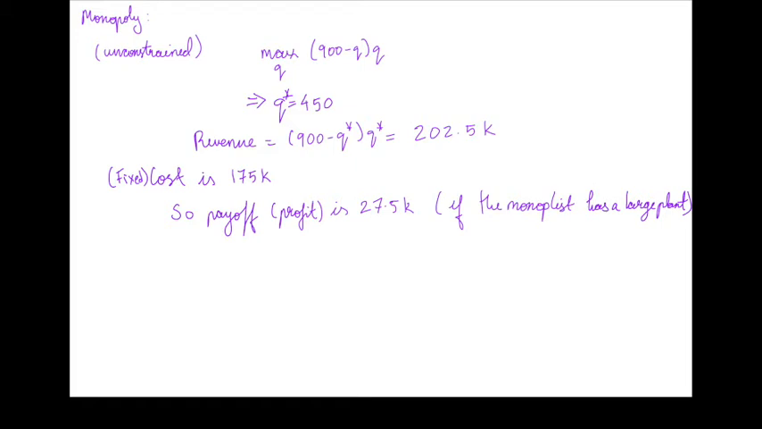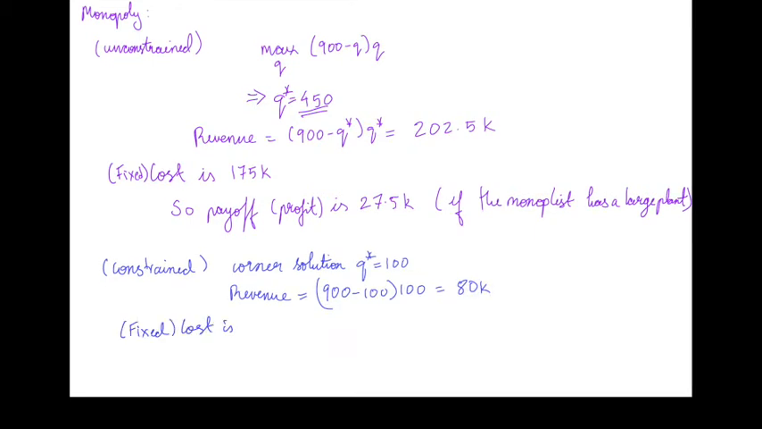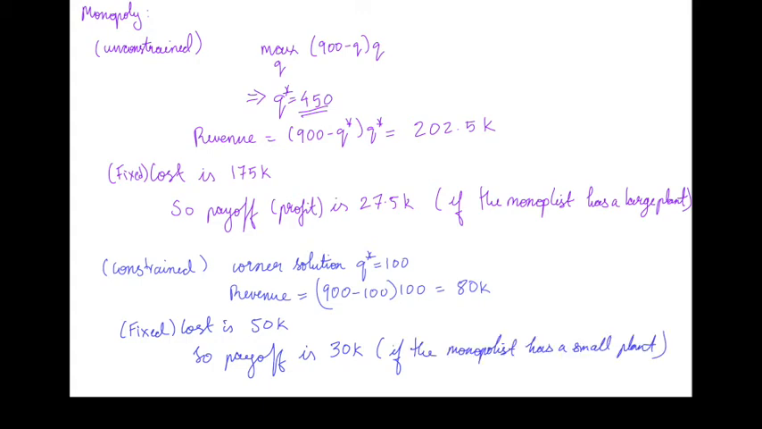If they had a small plant, they can't reach the optimal unconstrained quantity, so they're going to have a corner solution to their optimization problem, and they're going to produce the quantity 100, because that's the most that they could produce using a small plant. And so the revenue is going to be 900 minus 100 times 100, so that's 80,000. The investment that it takes to build a small plant is 50K. So the payoff is 80 minus 50, which is 30,000 if a monopolist has a small plant.